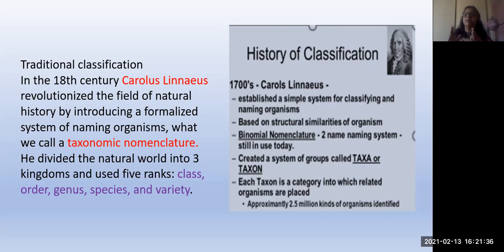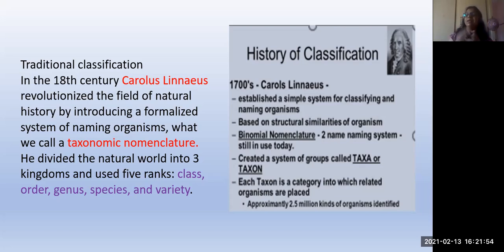For example, humans: Homo sapiens is the human scientific name. Homo is the generic name, sapiens is the species name. So sapiens means all the humans only will come in that.